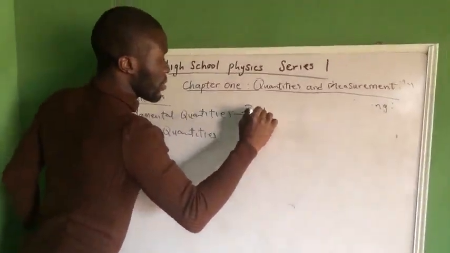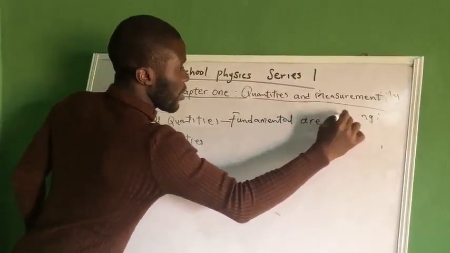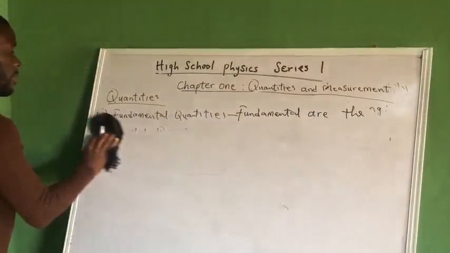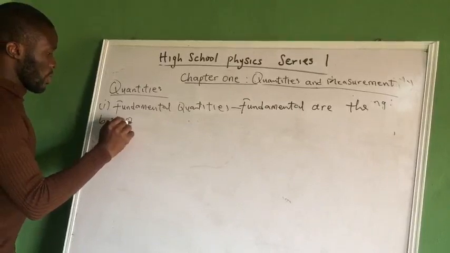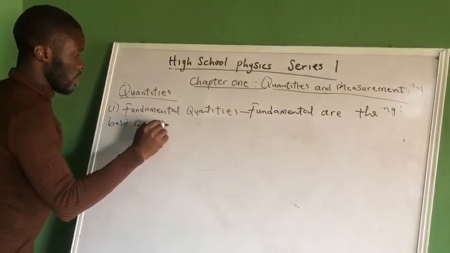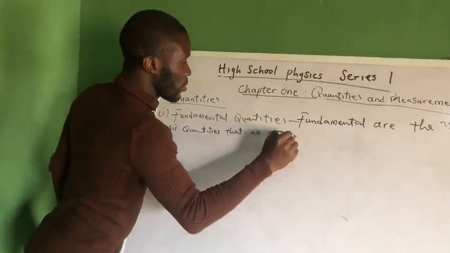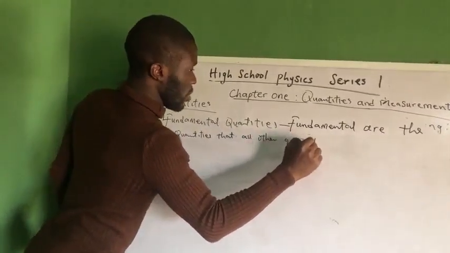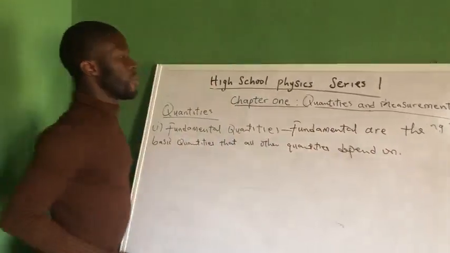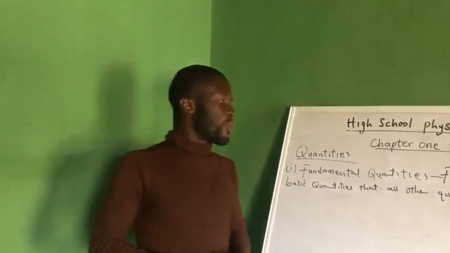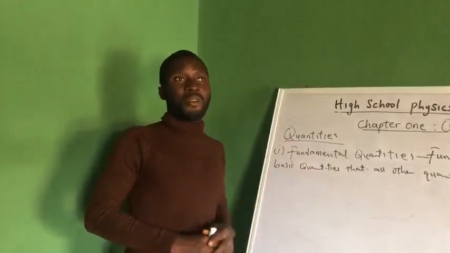Fundamental quantities are the basic quantities that all other quantities depend on. Now, when we say fundamental quantities, we are simply saying quantities from which all other quantities can be derived. That is, those quantities are fundamental quantities.